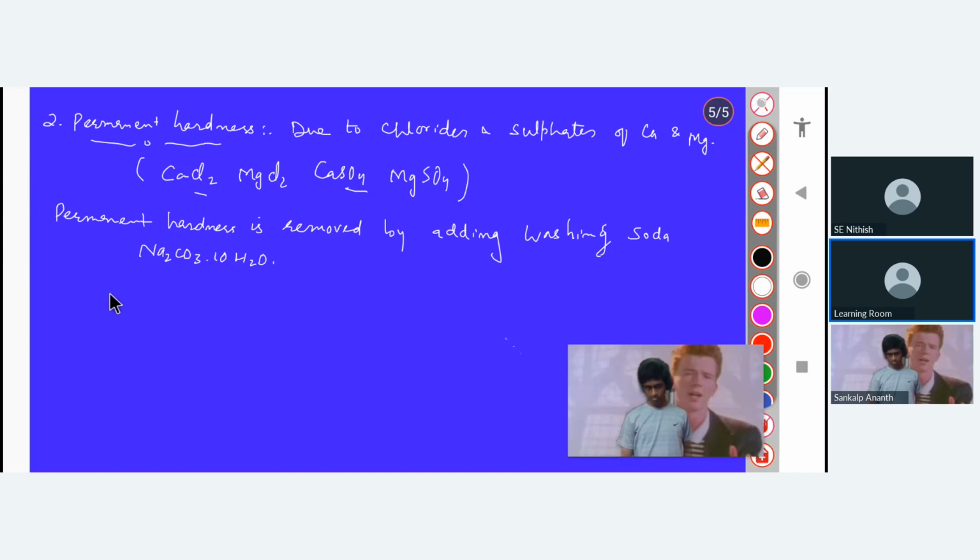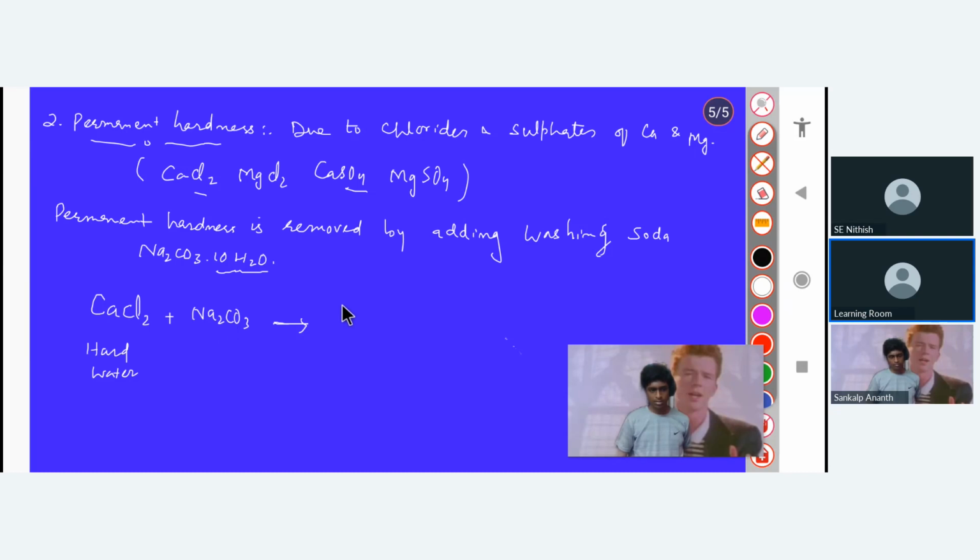Okay, I will write the reaction here. For example, if we are having a hard water, permanent hard water, that means it will contain calcium chloride. Let's say calcium chloride is my hard water, right? Yes, sir. If I'm just putting washing soda, can I write washing soda like this, Na2CO3? Yes, sir, because the water of crystallization does not take part in the reaction. So that's why I'm not writing it.